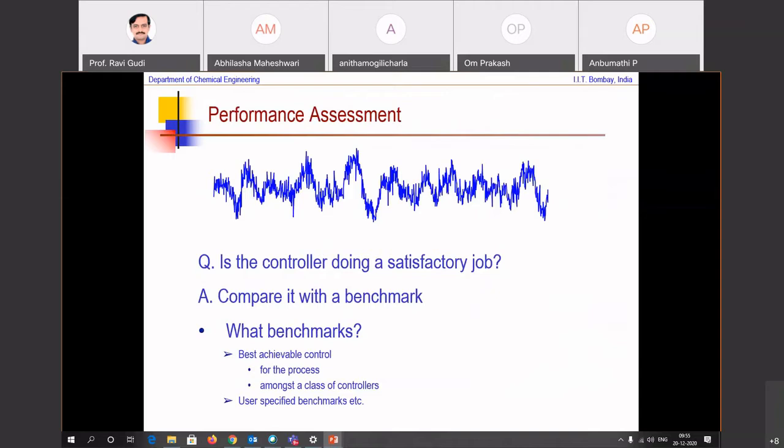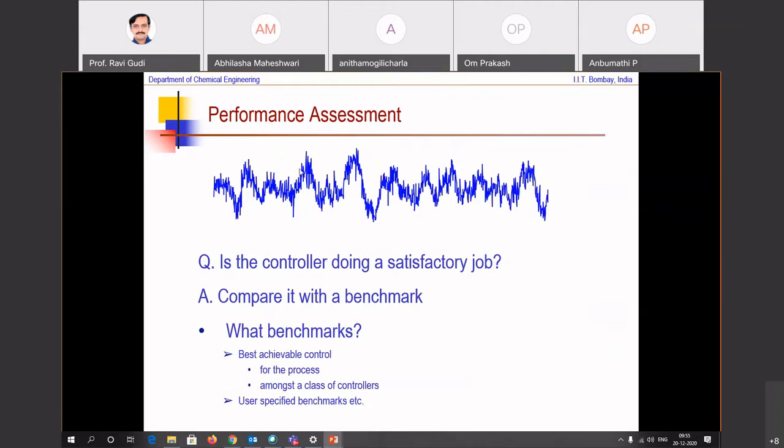Now, performance assessment. Performance assessment goes one step further. You look at the performance monitoring, and then you say, okay, here is how the output variable is behaving. The question is, is the controller doing a satisfactory job? You might think that I might just draw a mean here, and so long as it is in and around the mean, okay, fine, it's doing a decent job. Can't say that by visual eyeballing.